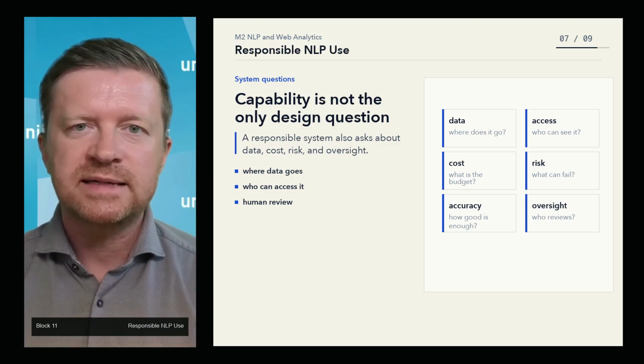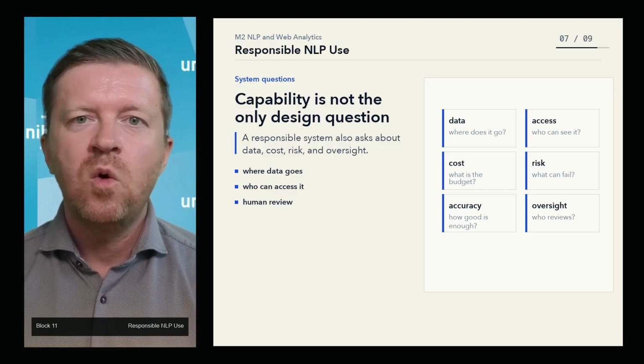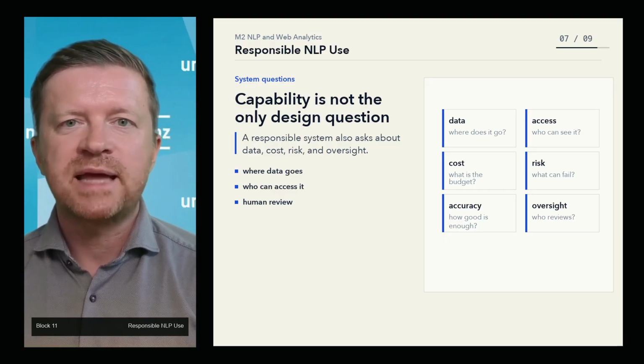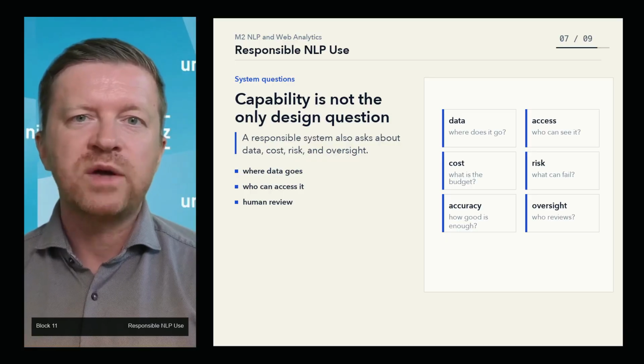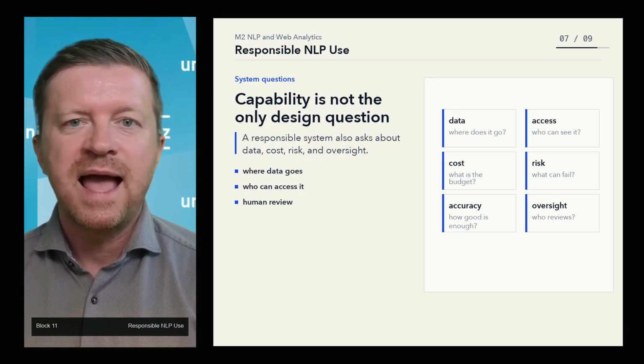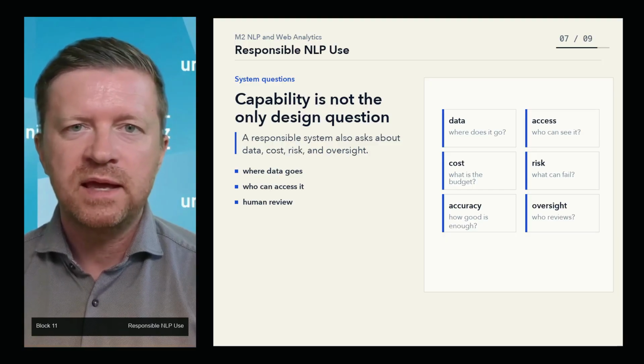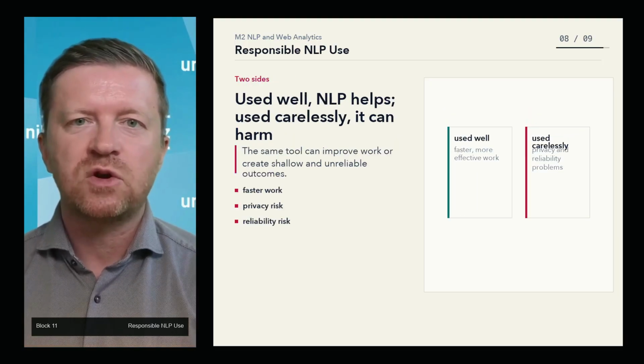We are not simply asking, can the model do the task? We are also asking, where does the data go? Who can access it? What is the cost? What are the risks? How accurate does the result need to be? And how much human oversight is required?